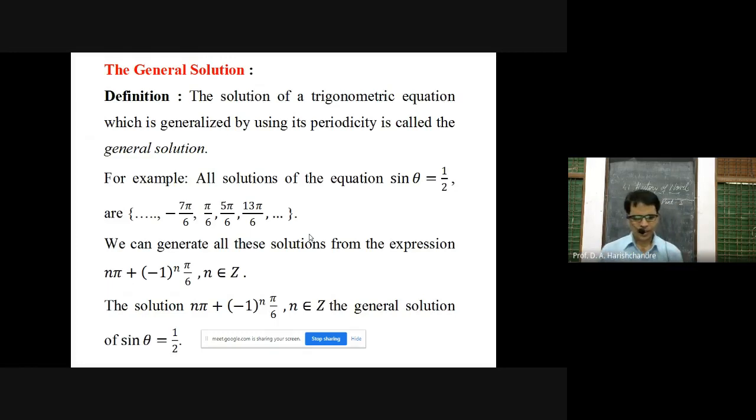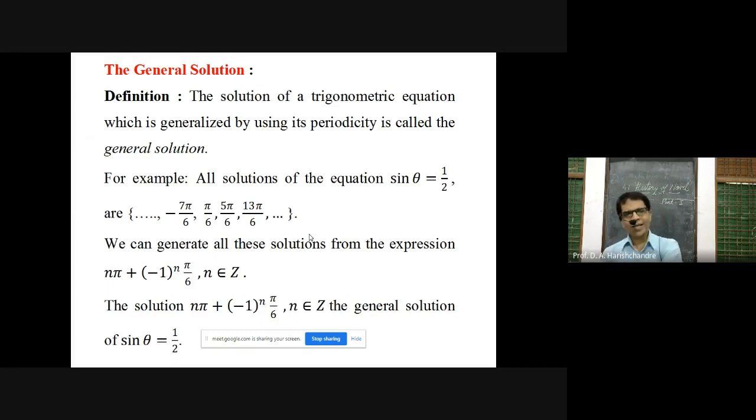For example, all solutions of sine theta is equal to 1 by 2 are given here: dot dot dot, minus 7 pi by 6, pi by 6, 5 pi by 6, 13 pi by 6 and so on. How can these solutions be generated? You have to obtain only the principal solutions first, and we know that for this equation the principal solutions are only two, pi by 6 and 5 pi by 6. Now we know that the trigonometric sine function is a periodic function of period 2 pi. So in these principal solutions, if you are taking 5 pi by 6, in that add 2 pi.